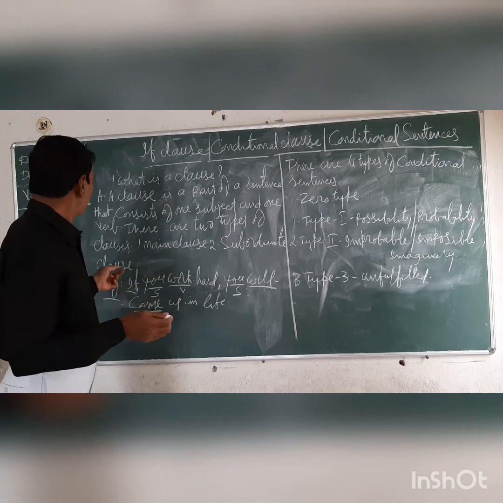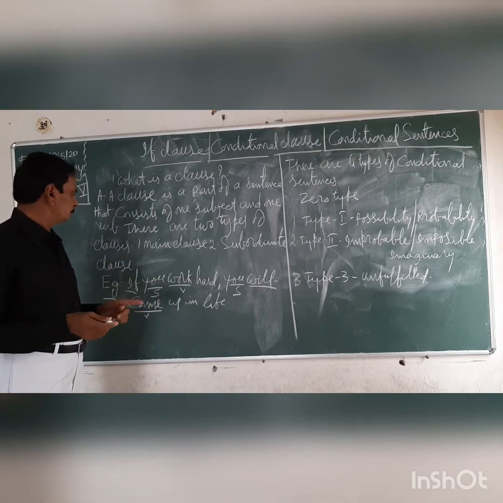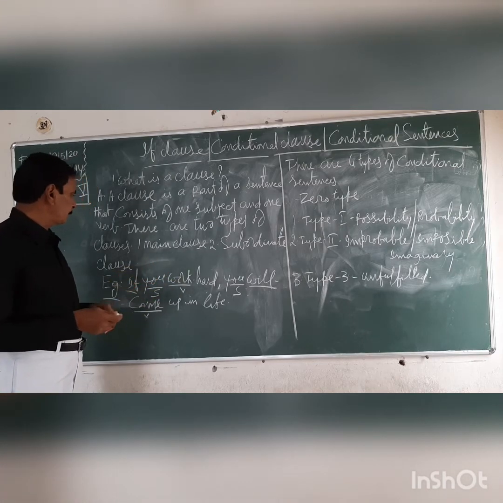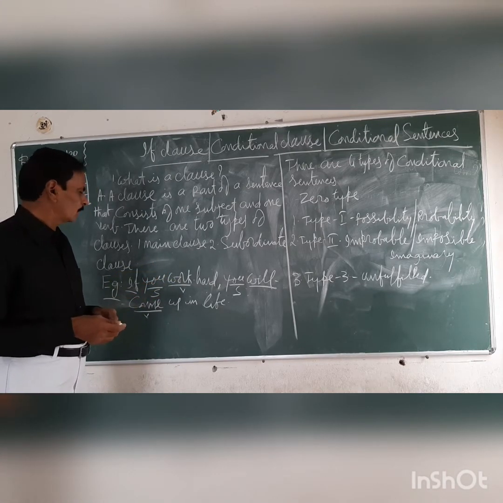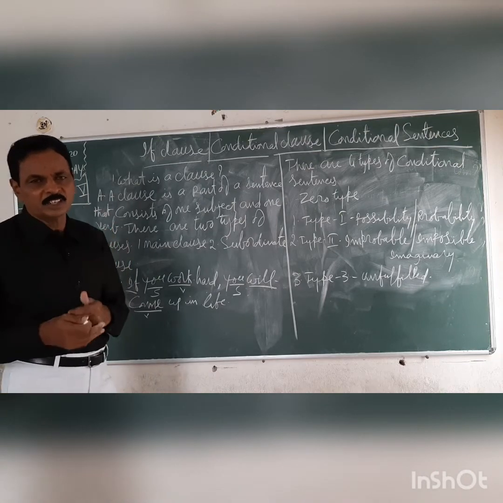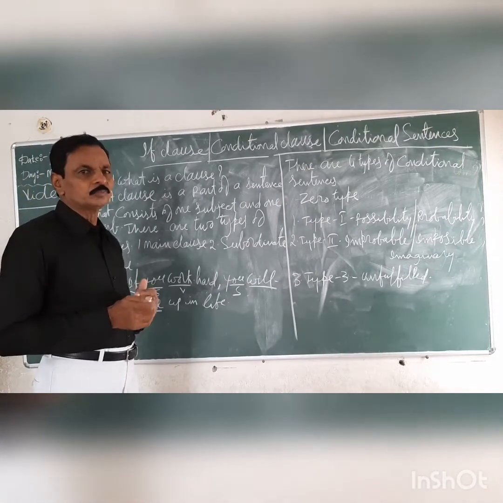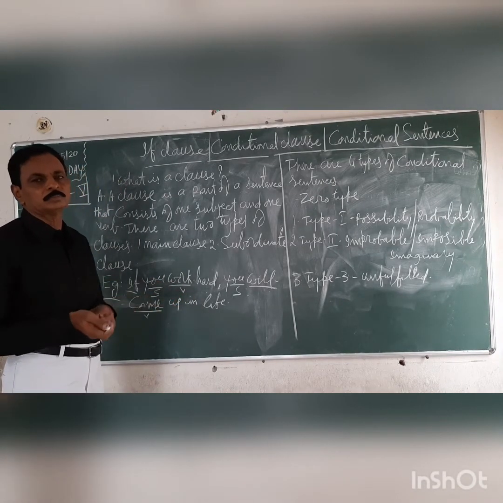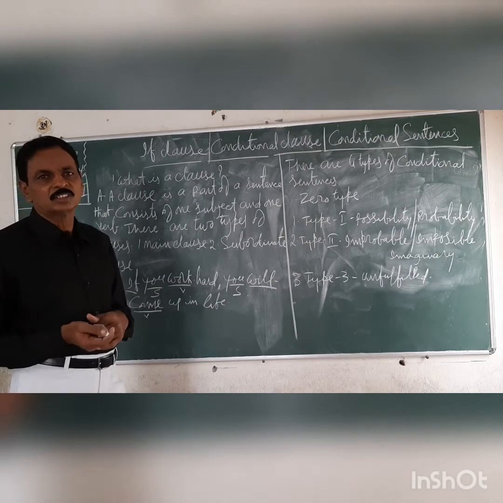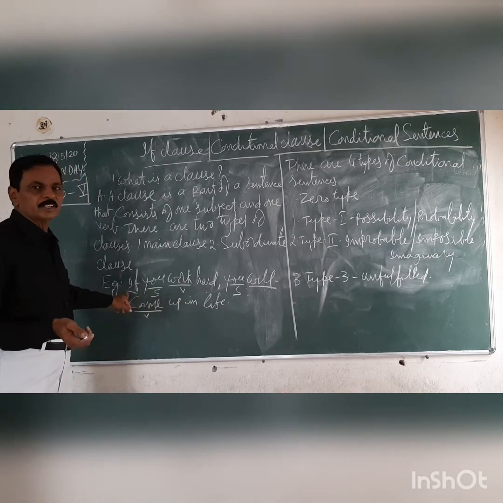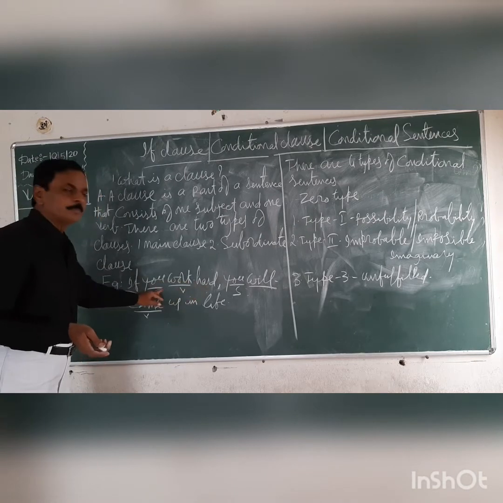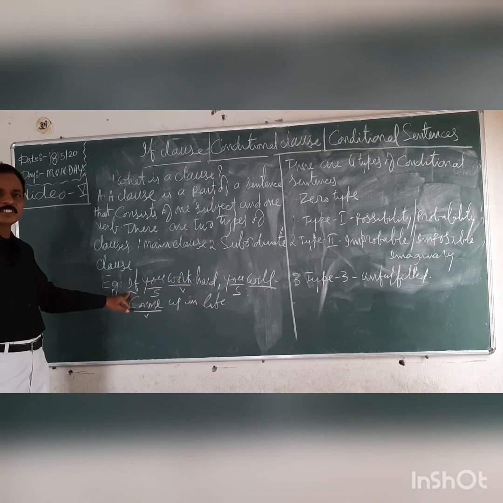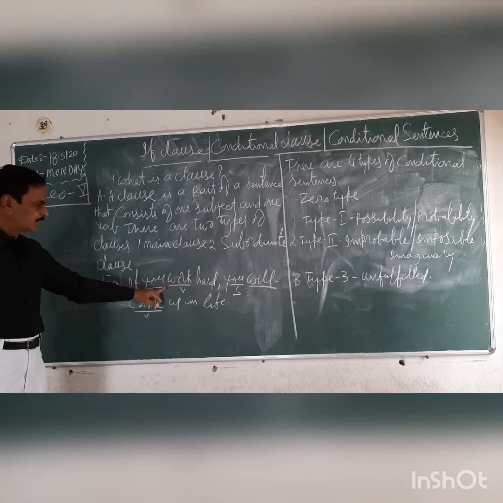For example, if you work hard, you will come up in life. Here, the reason is working hard, and the result is coming up in life. So, if you want to come up in life, what should you do first? You have to work hard. First, you have to work hard. So, that is the condition in that sentence. It began with if, a subordinate conjunction. So, this part is called subordinate clause because it began with a subordinate conjunction. This is the condition in this sentence.